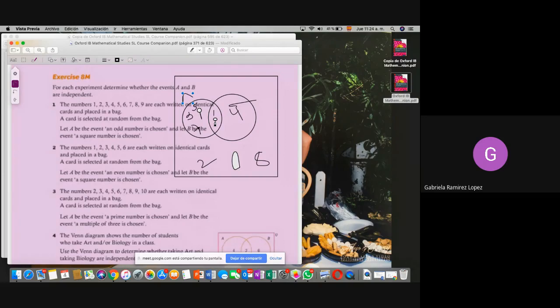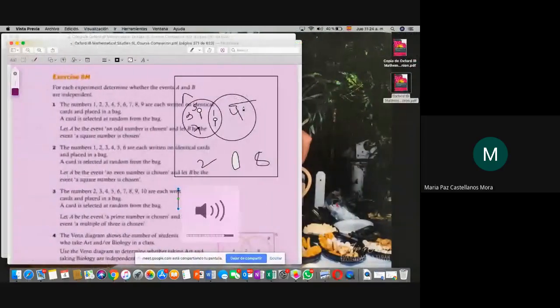El 4, 1 y 9 son los square numbers, porque yo ya se los mandé por el chat, son unos fijos.